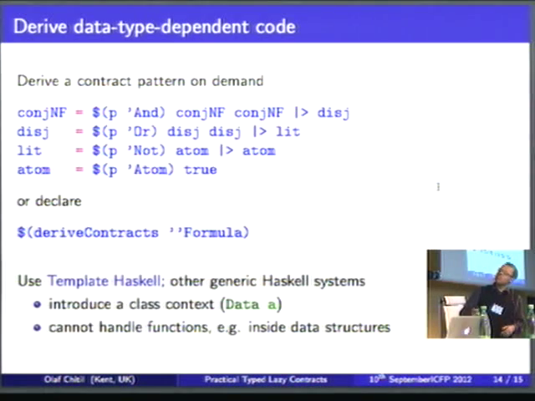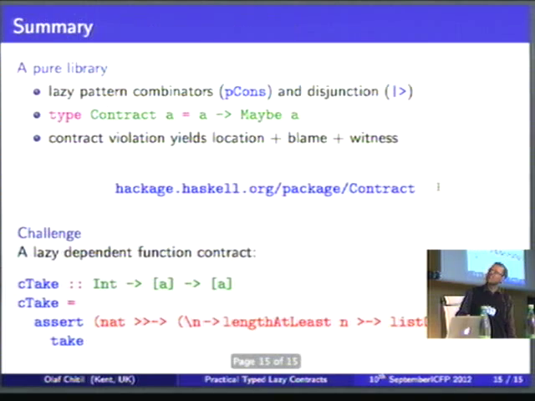I think I won't say very much about this here. I use Template Haskell to derive all these combinators. And I looked at lots of generic programming packages, but none of the other ones seemed suitable, because first of all, many of them work with classes, and I don't want to have any classes, and second, nearly all of them seem to be first order. The only thing they can usually do is maybe recognize a function, but you can't do anything with a function. So they are pretty useless for this purpose.